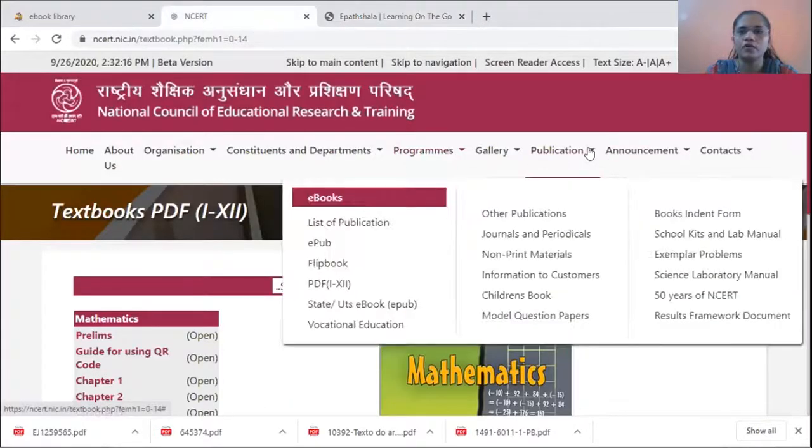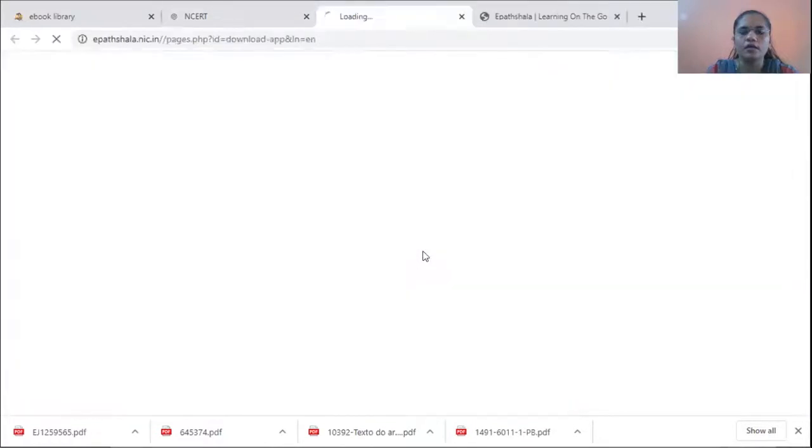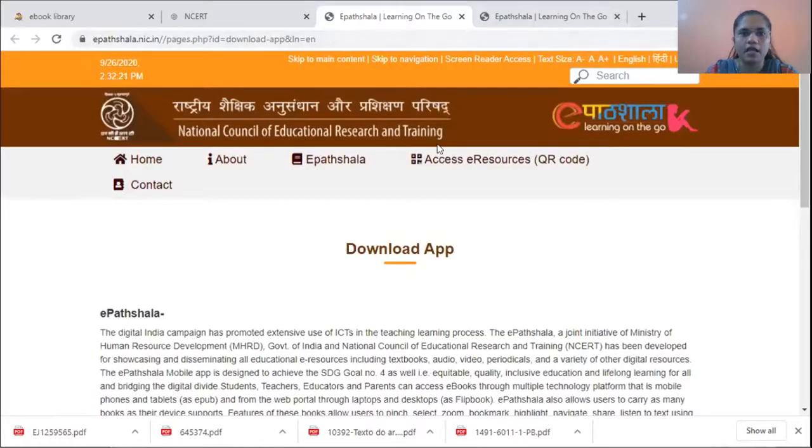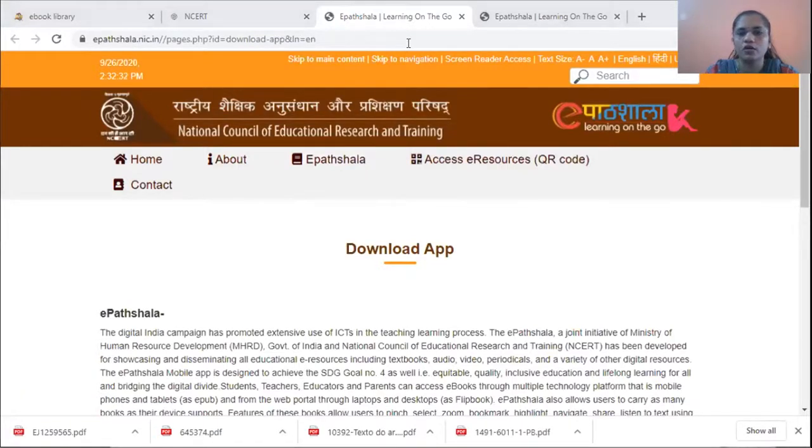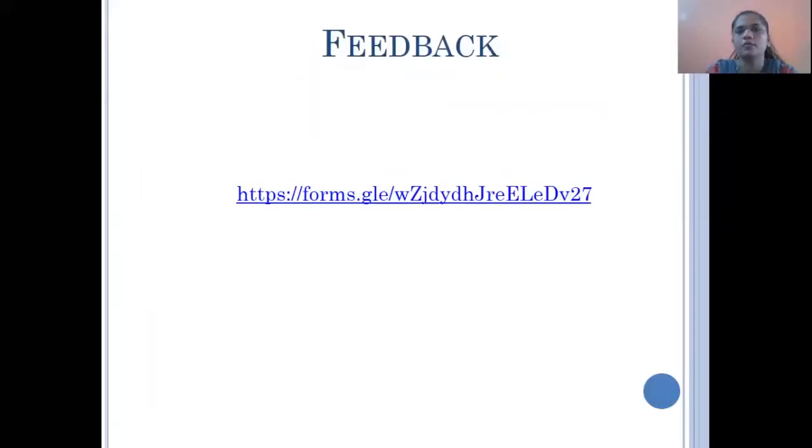Then again, they also provide you one app, that is ePathshala. You can download it on your mobile for accessing these CBSE board textbooks. Okay. This is all what I wanted to share with you all. Some of the websites I have shared, but I will be sharing one feedback form for this session. So please submit your feedback so that I can again go through that and I will be able to add something or improve something.